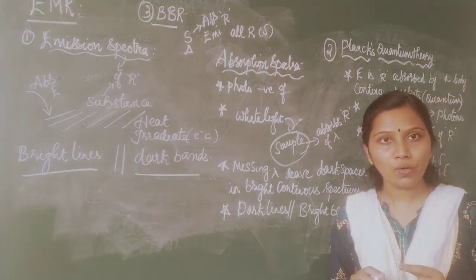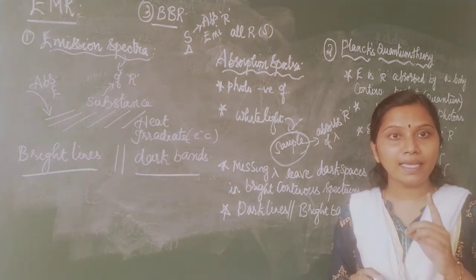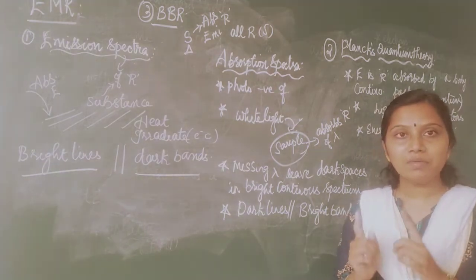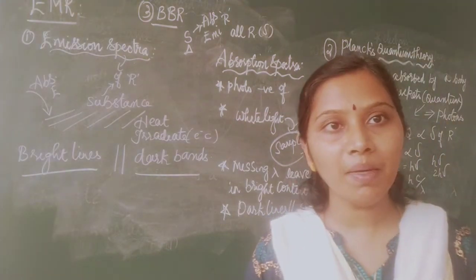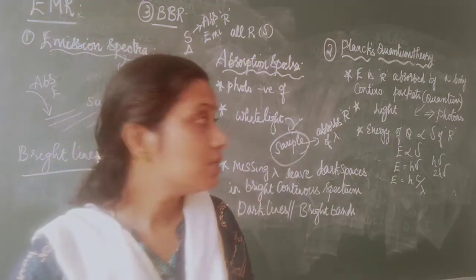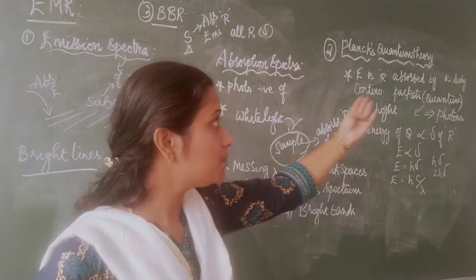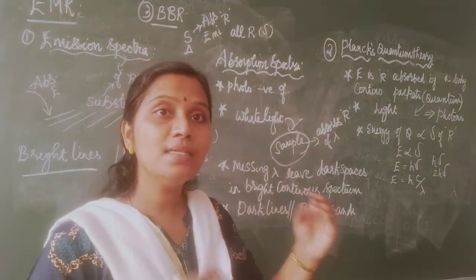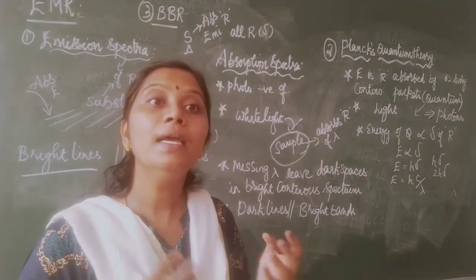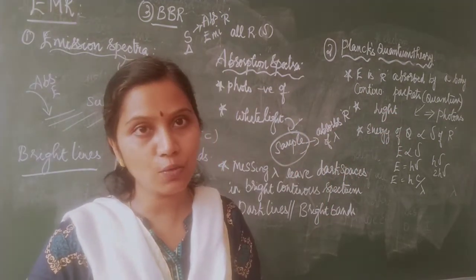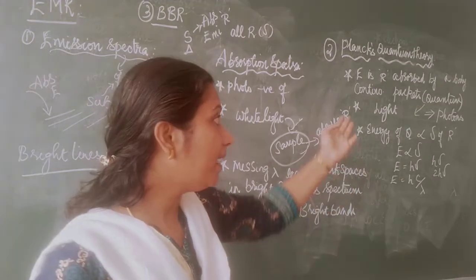If I am talking about light, then the quantum is called a photon. So I have told you the definition of Planck's quantum theory: energy is radiated or absorbed by a body in the form of packets. The packets are called quanta. If I am talking about light, then I call quanta photons.